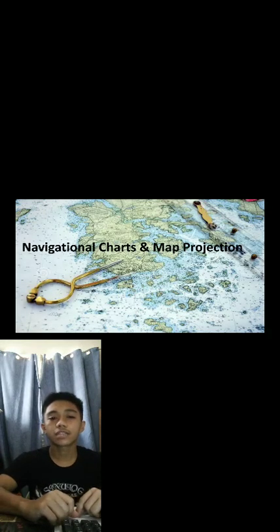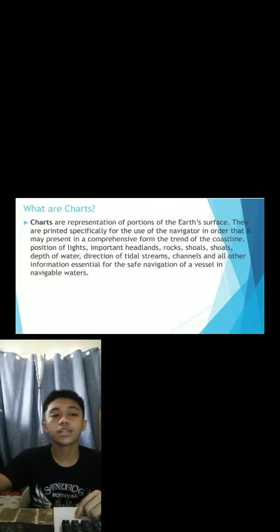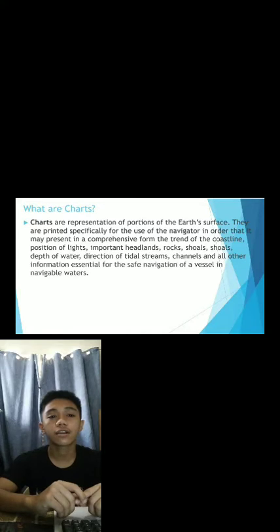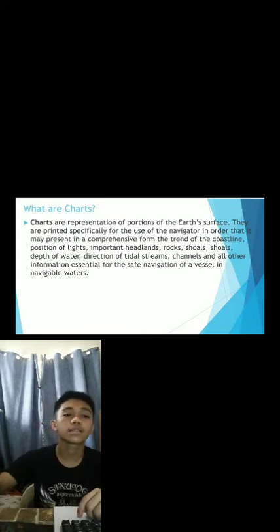Topic is navigational charts or map projections. What are charts? Charts are representations of portions of the Earth's surface. They are printed specifically for the use of the navigator in order that it may present a comprehensible picture of the trend of the coastline, position of lights, important headlands, rocks, shoals, depth of waters, direction of tidal streams, channels, and all other information essential for the safe navigation of a vessel in navigable waters.